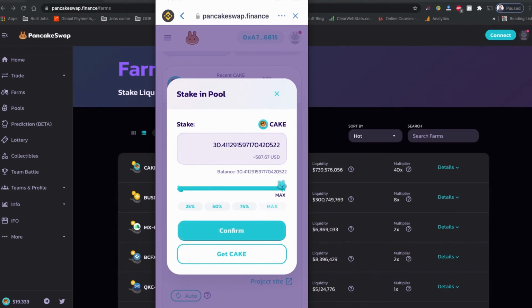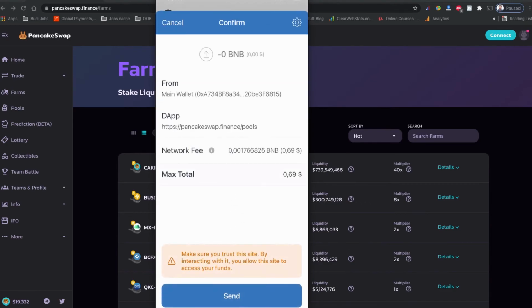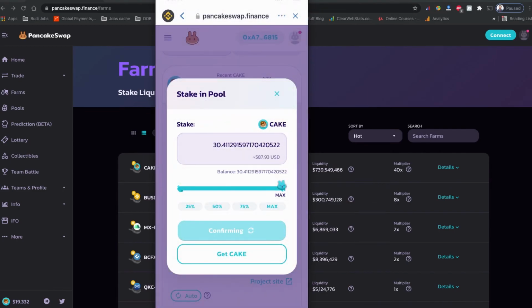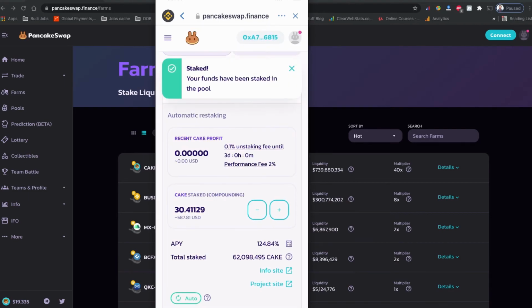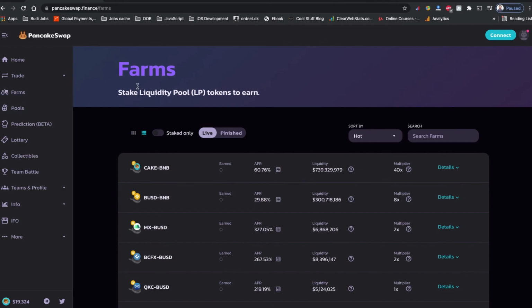I will be staking 30.41 cake token coin on this PancakeSwap auto compounding syrup pool. I'm going to confirm it. There is again a network fee. I'm going to send it. Confirming. Your fund has been staked in the pool. This is done now. The current APY, annual percent yield, is 124%.